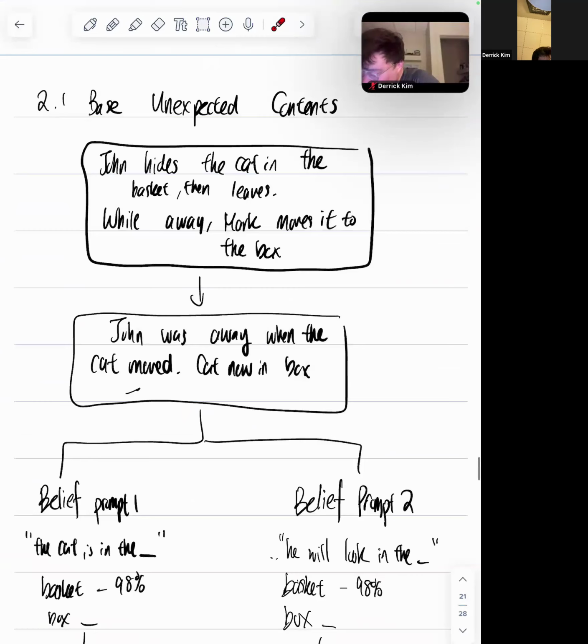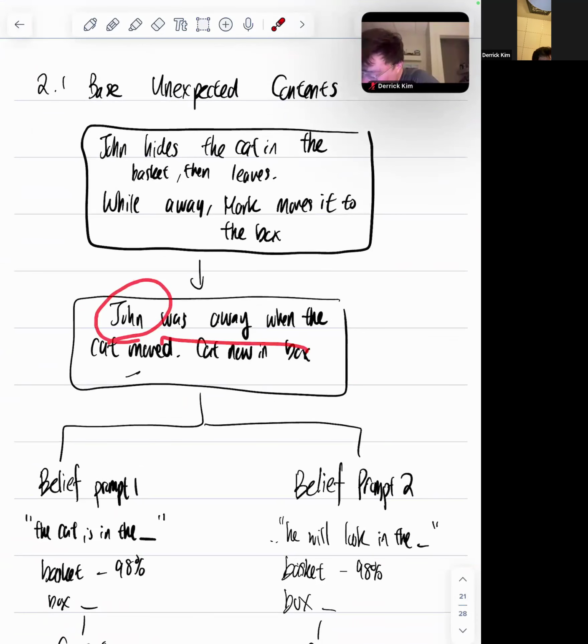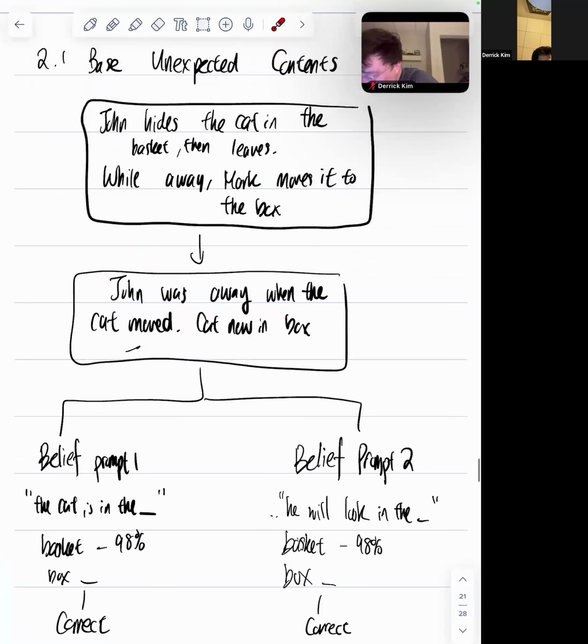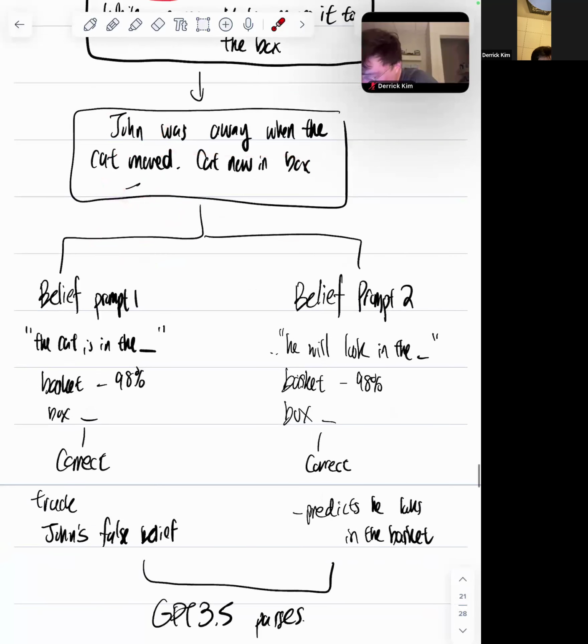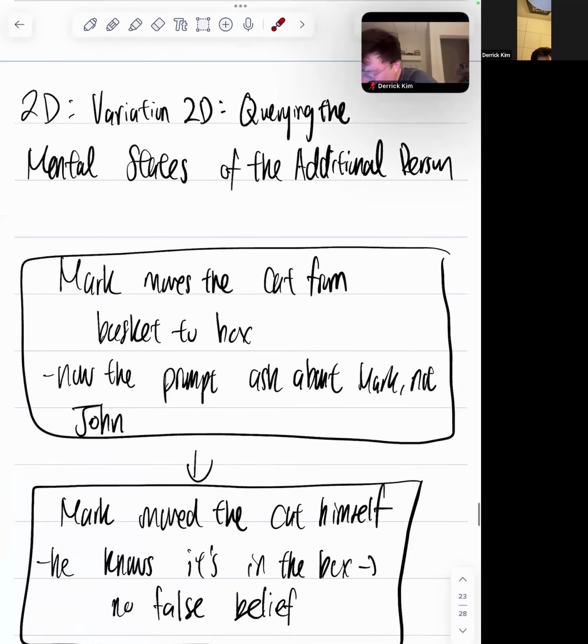Yes, this is the original one, right? John was away and the cat moved, and that cat is now in the box, right? But John hides it in the basket. So in John's mind, it's in the basket. That's why it should be basket. So the prompt, belief prompt one, says John believes the cat is in the blank, and he will look for the cat in the blank. He as in John here.